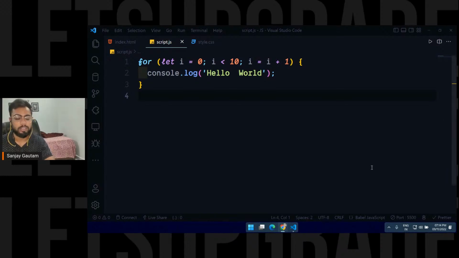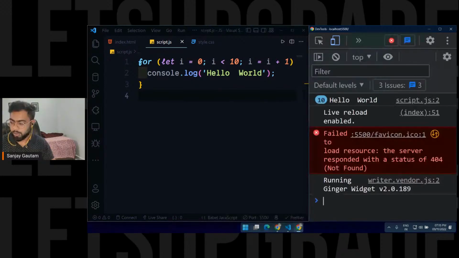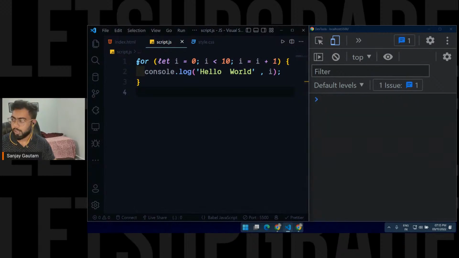Okay, now it's a proper loop. In this loop you are actually going to get output from 0 to 9. Let's see how we are getting that. For that, I am also going to log out the value of i every time and save it, and let's see what output I'm getting.